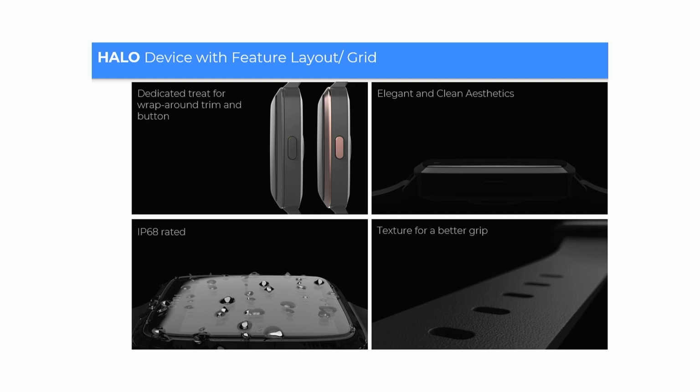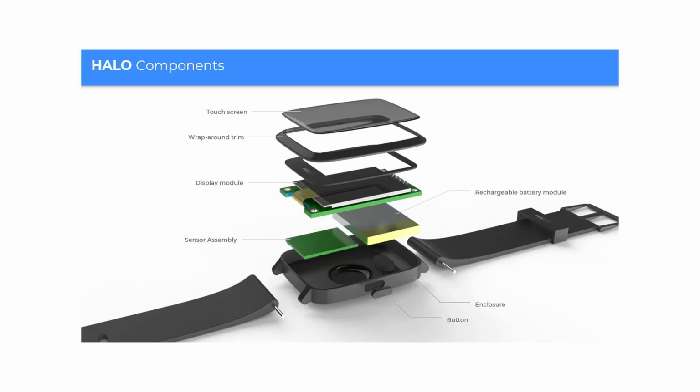Elegant and clean aesthetics. They wanted an IP68 rating. So this is specifically rating for making sure the watch is compliant. Texture for better grip. So this is another thing. So these are very visual and comfort features which they wanted to integrate. So the different components of the watch included touchscreen, wraparound trim, display module, sensor assembly, rechargeable battery module, enclosure, and a button, right? Among many others.